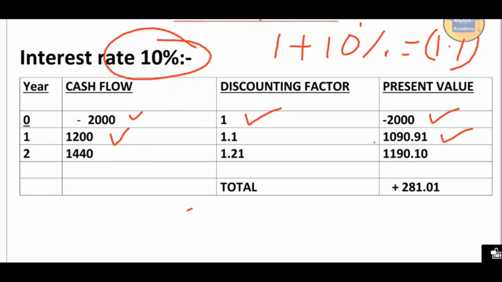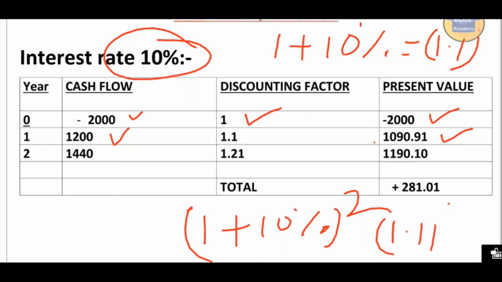For the second year, the discounting factor will be 1 plus 10%, then whole square. So 1.1 squared, that means 1.21.